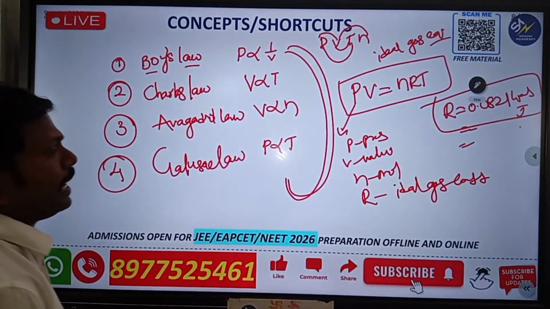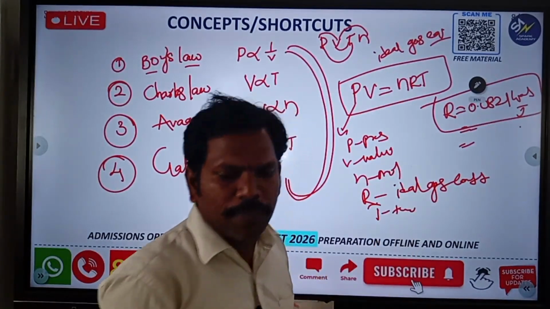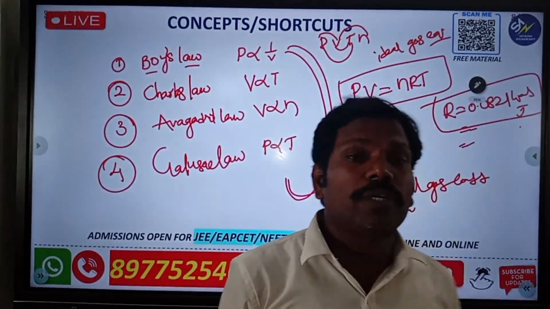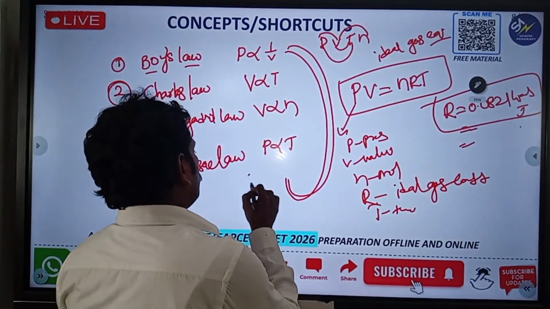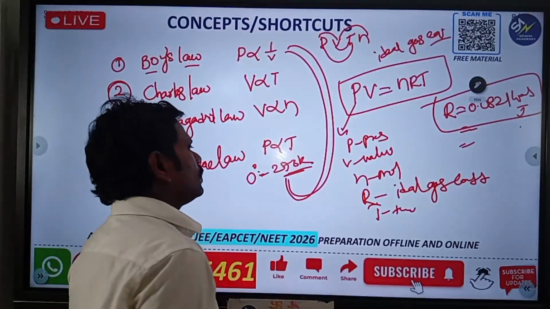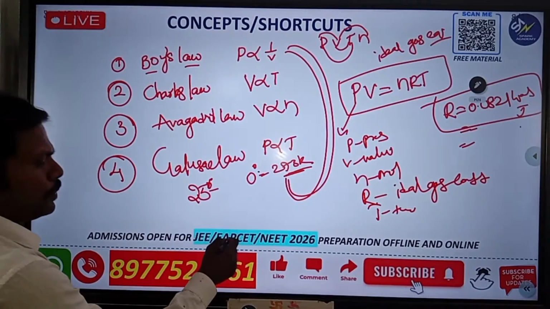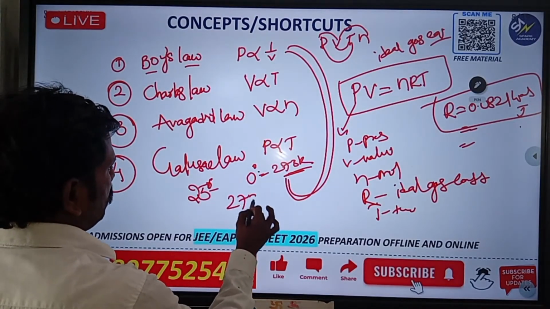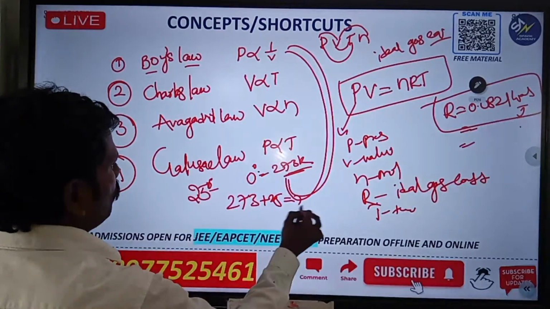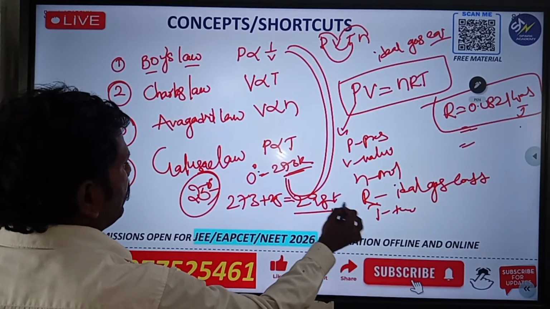Next, go for another one. In this one, T is equal to temperature. You should know the difference between small t and capital T. You already know that 0 degrees centigrade is equal to 273 Kelvin. If they give 25 degrees centigrade, to convert to Kelvin, 273 should be added. So you will get 298. That means 25 degrees centigrade is 298 Kelvin.